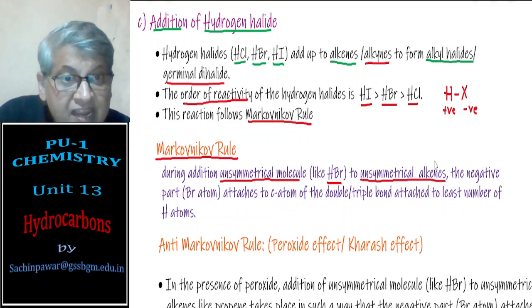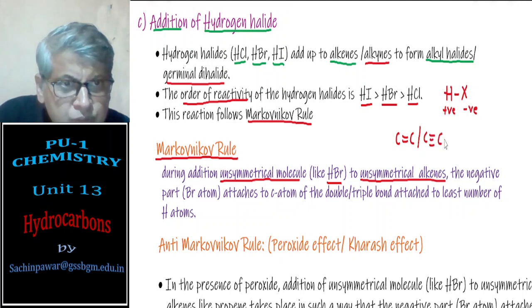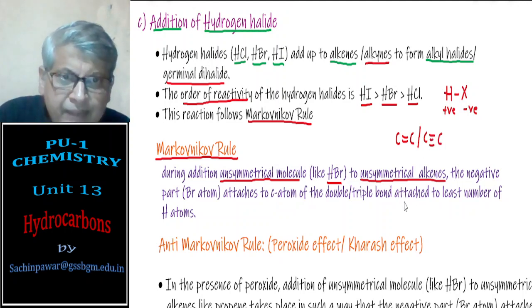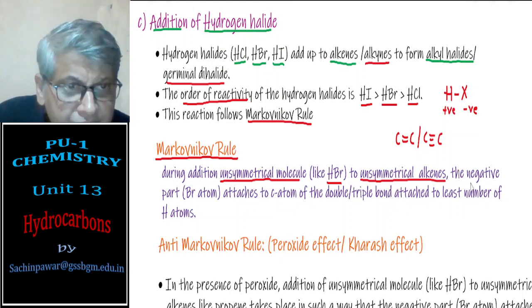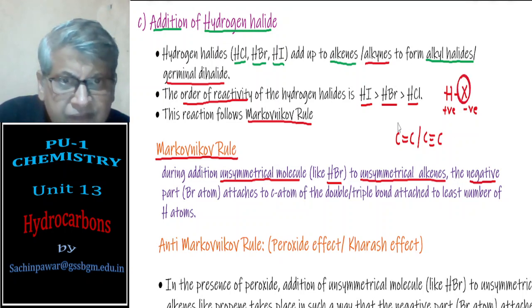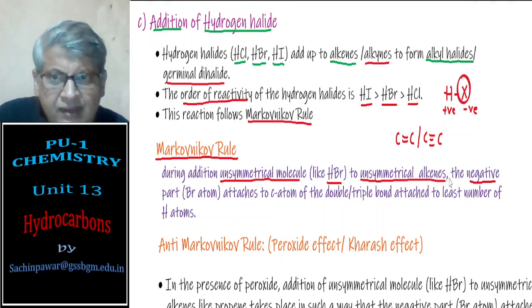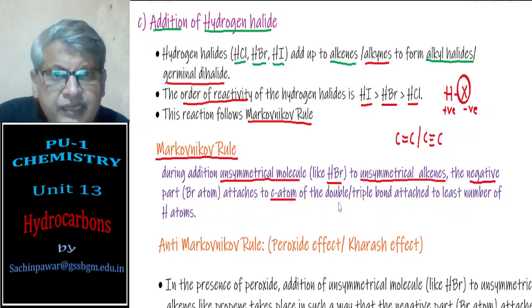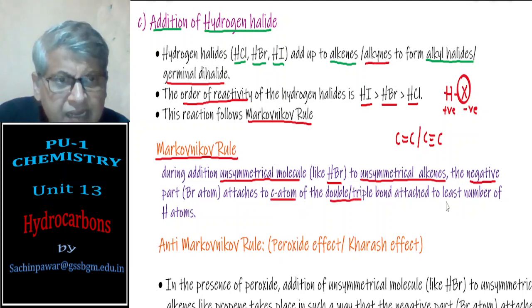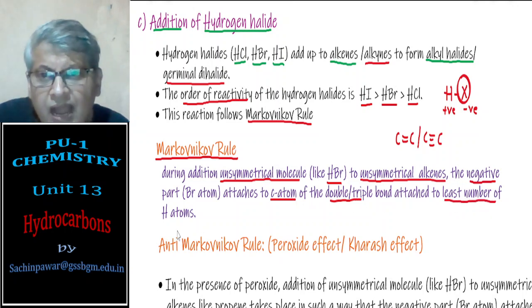unsymmetrical alkenes and alkynes are those in which the double bonded or triple bonded atoms are attached to different groups. In that case, the negative part of the added molecule, that is X in the case of HI, HBr, HCl, goes to that carbon atom of the double bond or triple bond which is attached to the least number of hydrogen atoms.